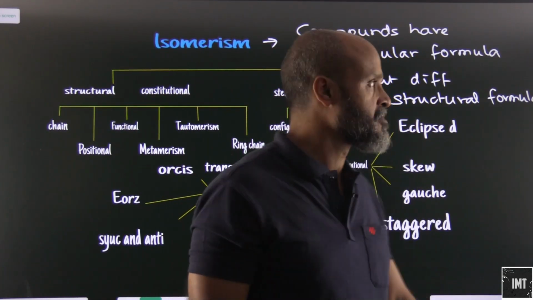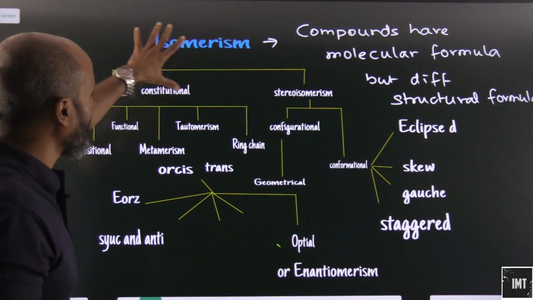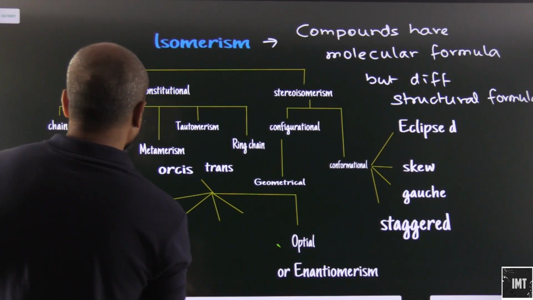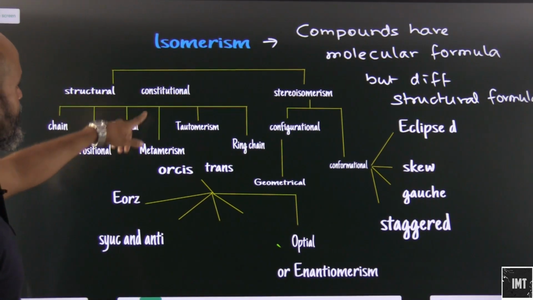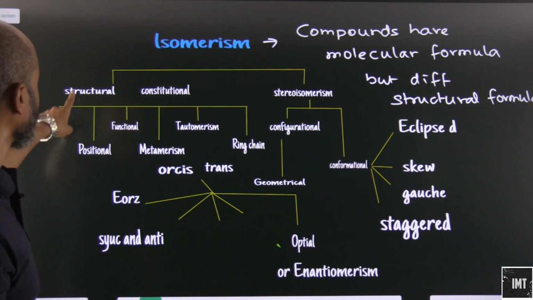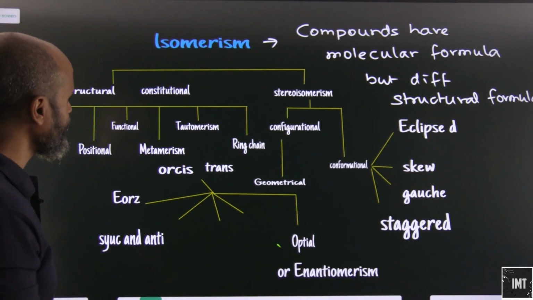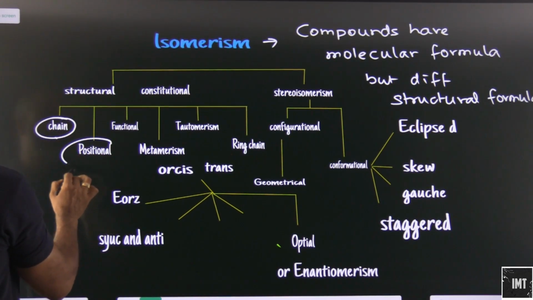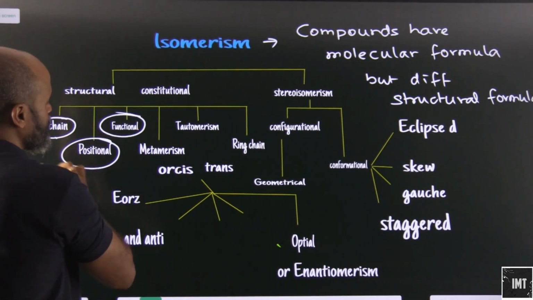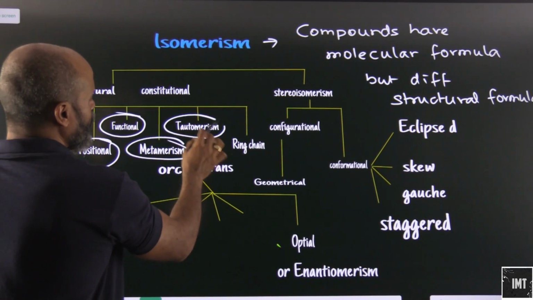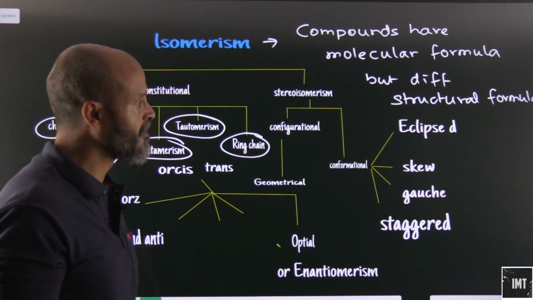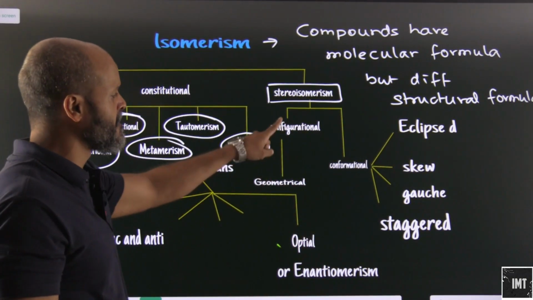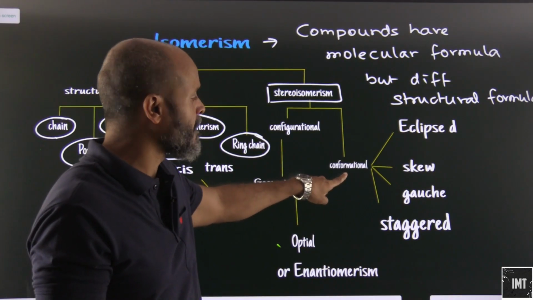We will by and large try to understand where and for what reasons isomerism is exhibited by different organic compounds. On a broad basis isomerism can be classified, and we are going to deal with all of them one by one. We have structural, constitutional, and stereoisomerism. In structural isomerism, we have chain isomerism, positional isomerism, functional isomerism, metamerism, tautomerism, and ring chain as well. Stereoisomerism is either configurational or conformational.